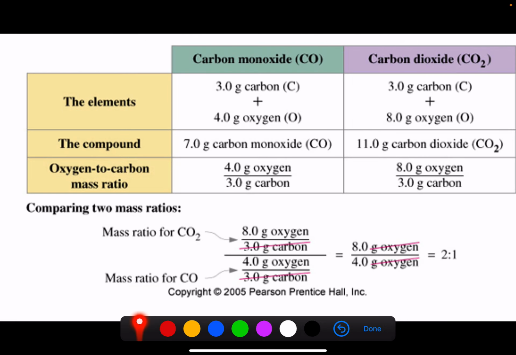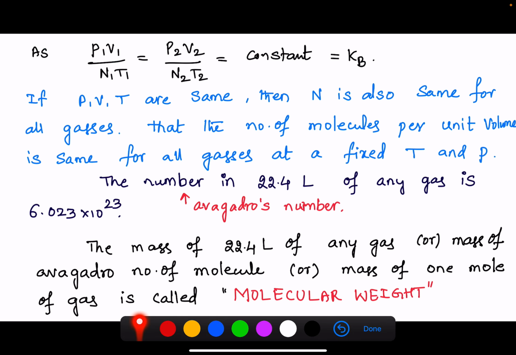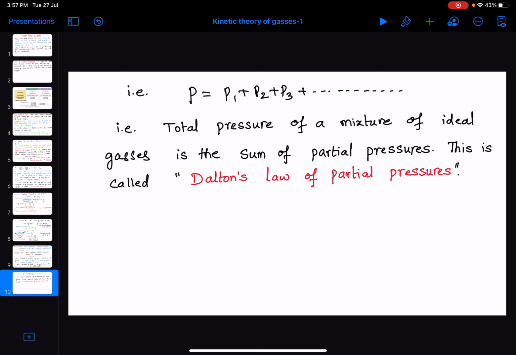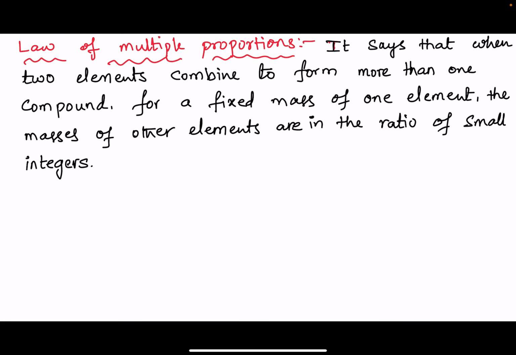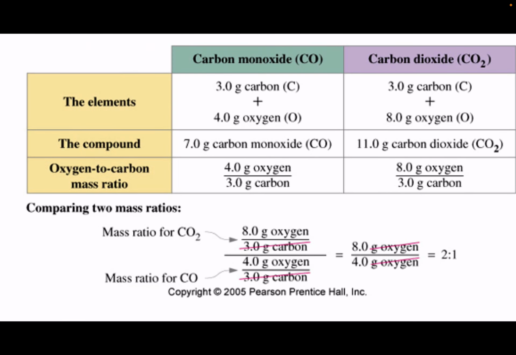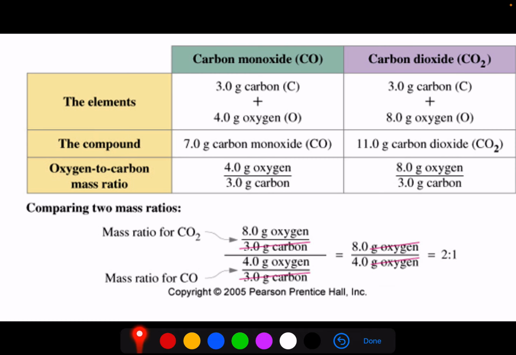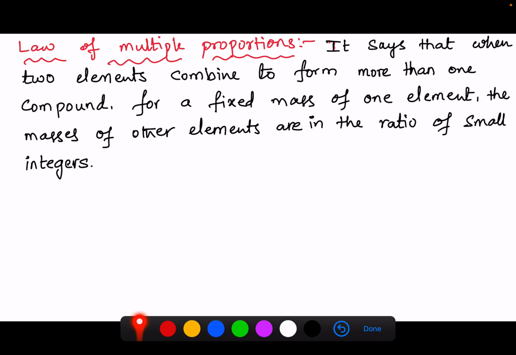So we will see an example of the law of multiple proportions. When two elements combine to form more than one compound, for a fixed mass of one element, the masses of the other element are in the ratio of small integers.